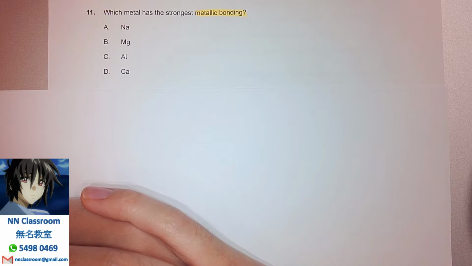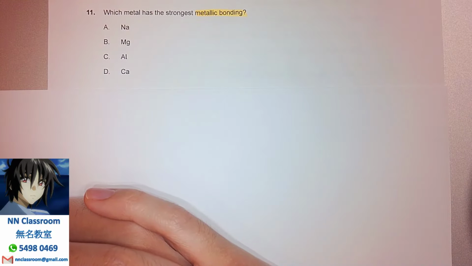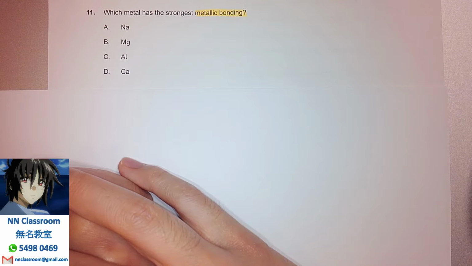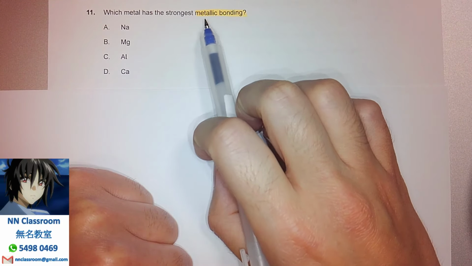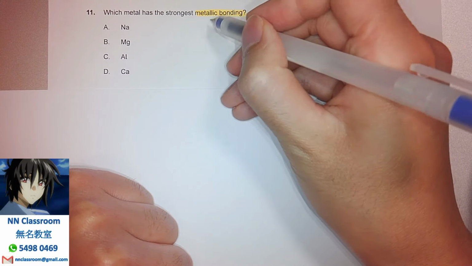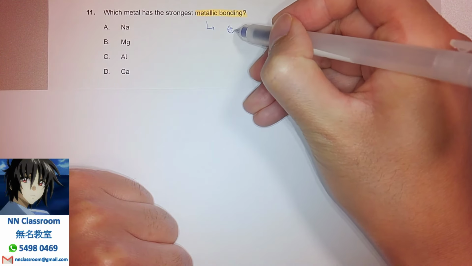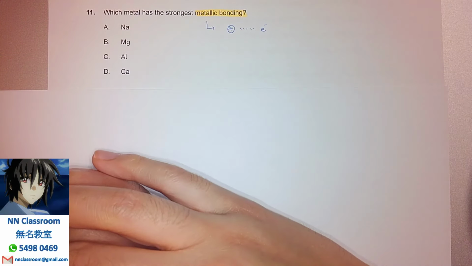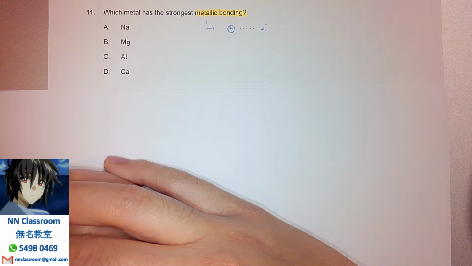Here comes a really classic testing point: the factors affecting bond strength, in this case metallic bond. So do record the definition first. What's a metallic bond? Remember, a metallic bond is the electrostatic attraction between the metallic ions, and the sea of delocalized electrons.